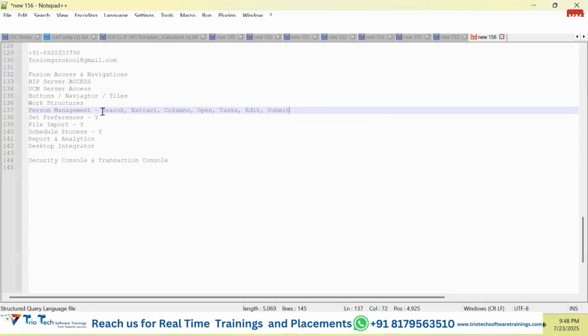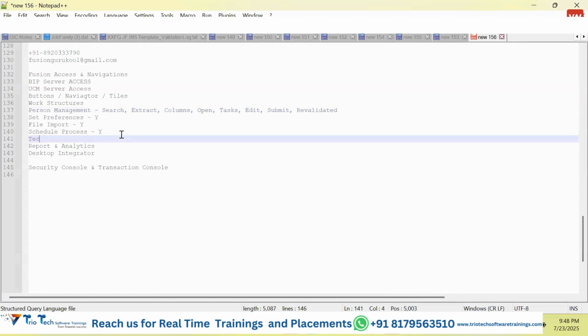Once we submit, guys, we have revalidated the data. We again search and check that the phone number or date of birth has been saved. After that, we have seen something called transaction console also. This also we have not covered, just at the high level we have covered transaction console.